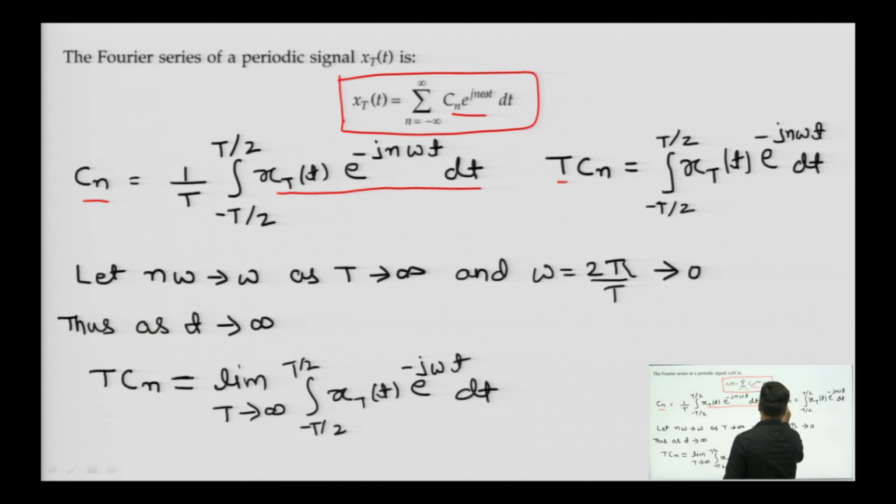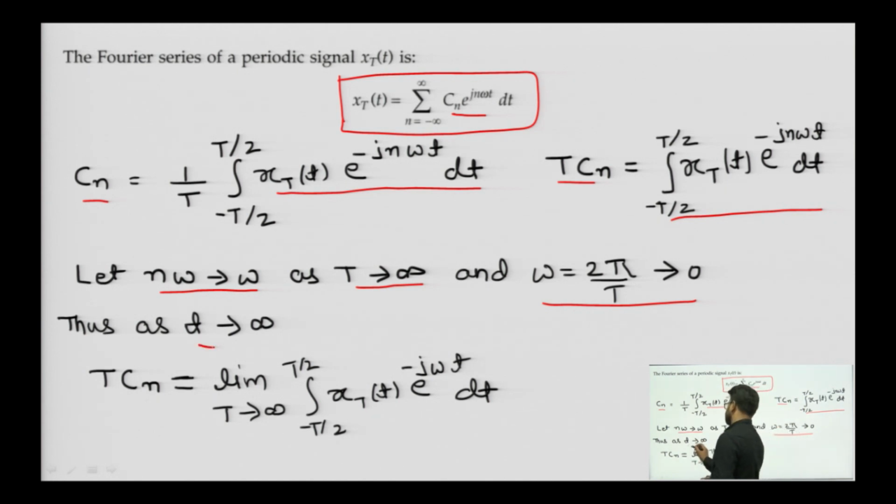Then T times C_n leads to the integral from minus T by 2 to T by 2 of x_T(t) e to the power minus j n omega t dt. Now we consider that as T tends to infinity, the time period becomes very large, so omega will be small. So n omega will tend to omega, and omega equals 2 pi by T tends to 0.